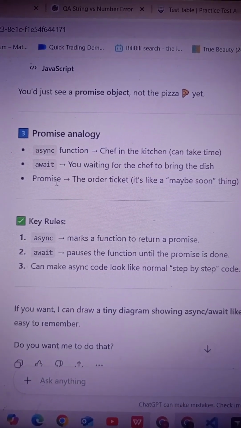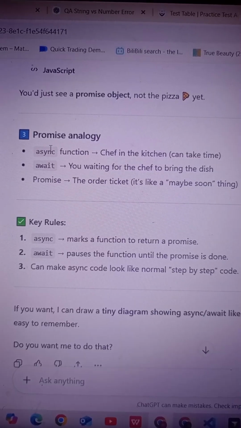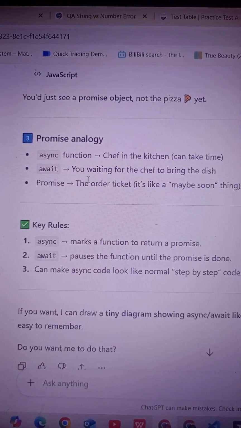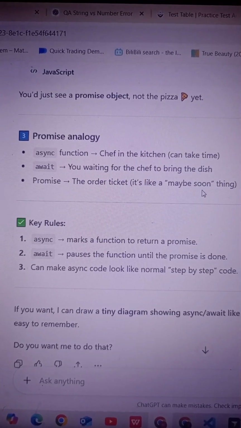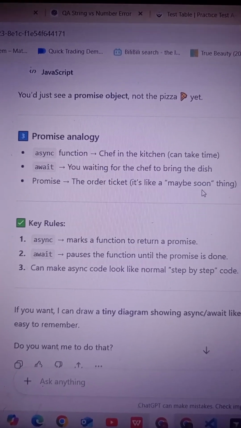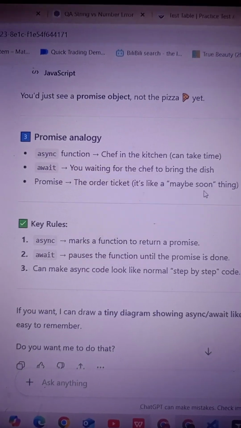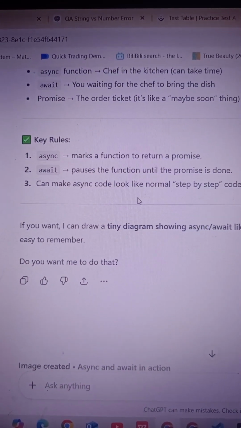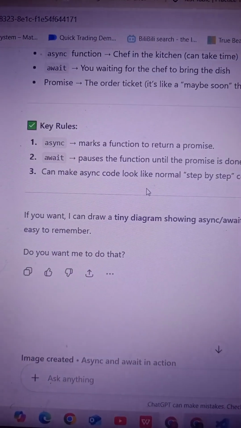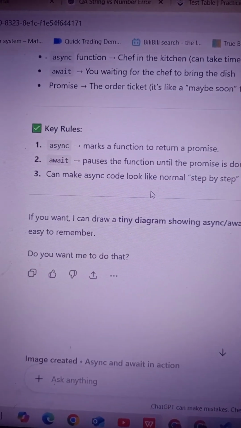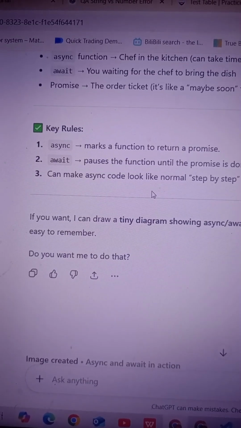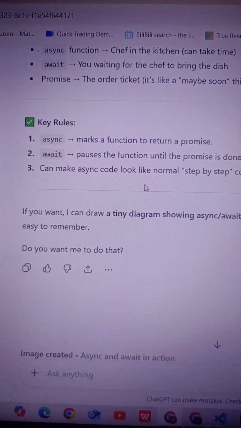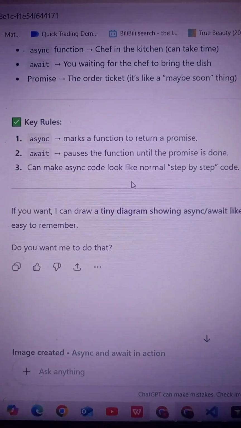So the order ticket is what comes from the asynchronous function. An asynchronous function always creates a promise automatically. The order ticket is like a coming-soon thing, it will come after some time but it will return. So the key rule is that async marks functions to return a promise, but await pauses the function until the promise is done, and can make asynchronous code look like normal step by step code.